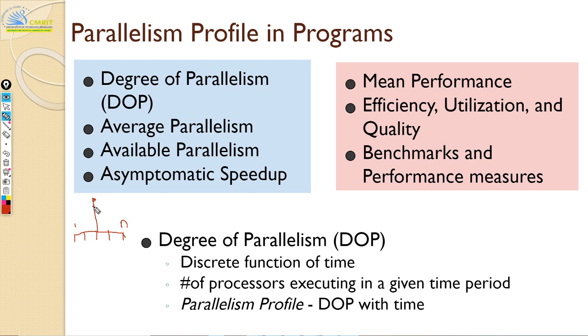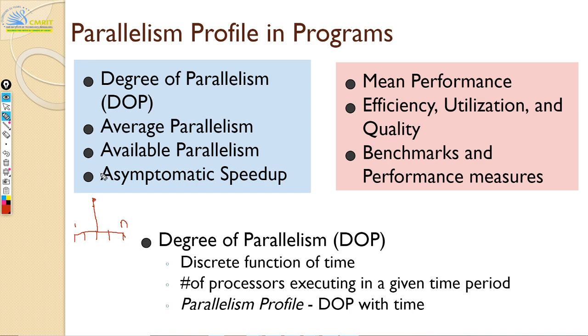In that case your degree of parallelism is limited to just one if it's not parallelizable. This is one of the fundamental things we need to know, because all other metrics and measures we are going to see depend on the degree of parallelism. Any questions?